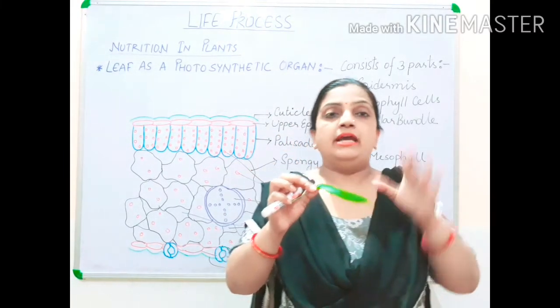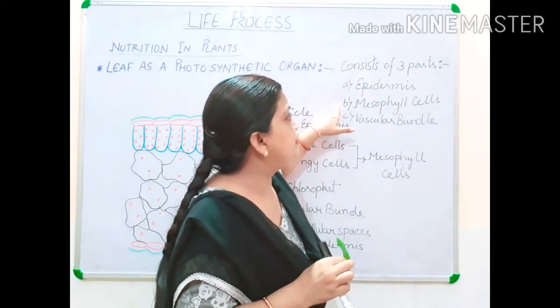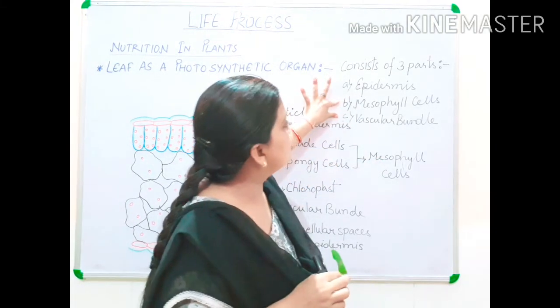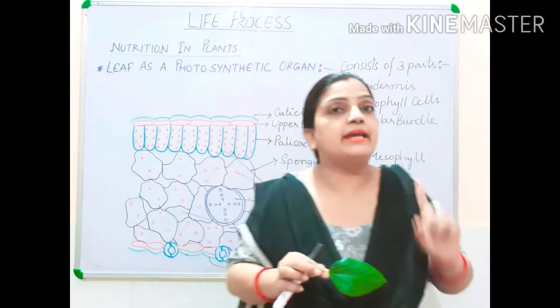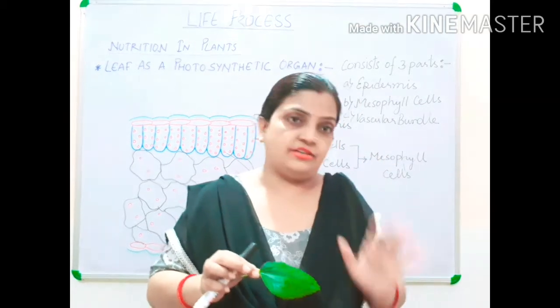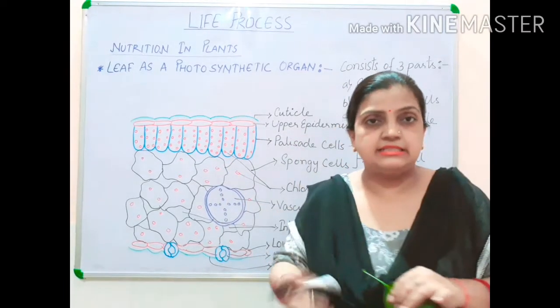Now children, in between upper and lower epidermis, your mesophyll cells and vascular bundles are present. These two structures are microscopic, we cannot see them with our naked eyes. We need a microscope to observe them. Now, these two structures we will be discussing a little later.